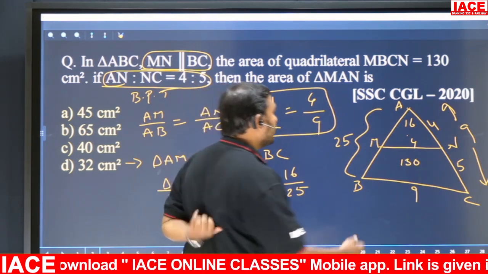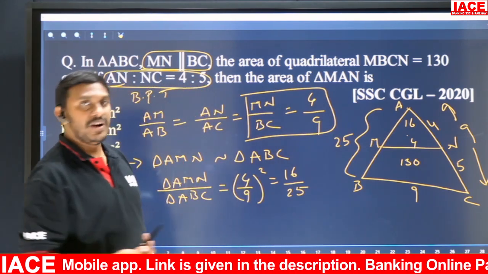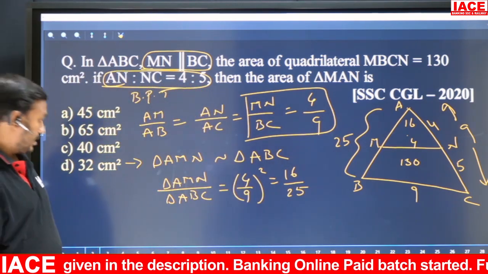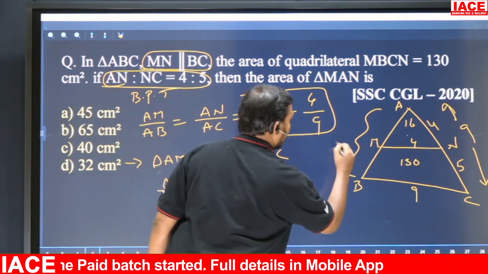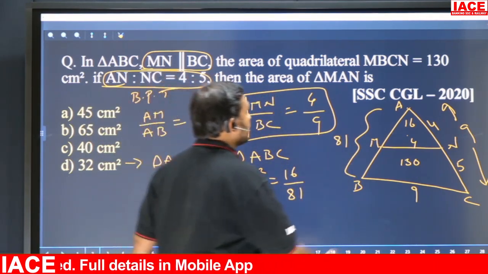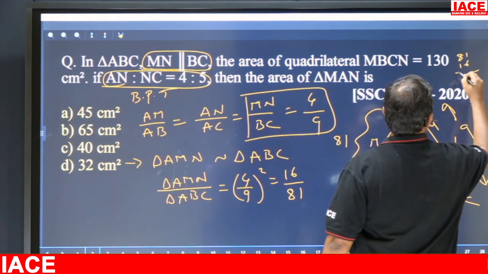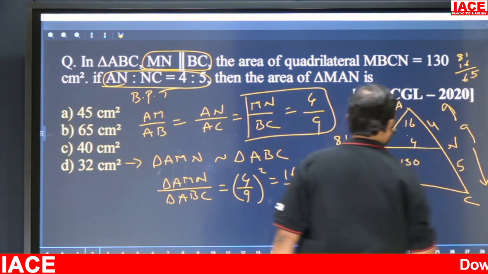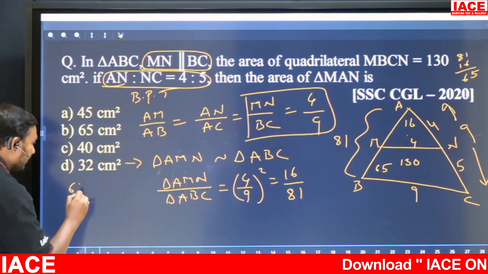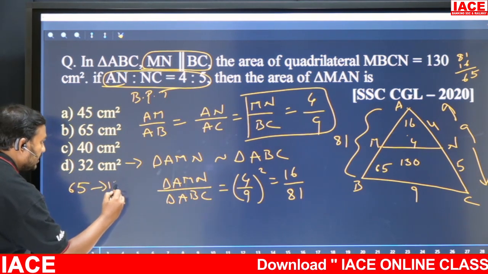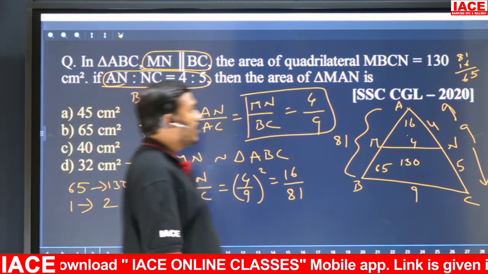Means remaining part is how much? 9 parts. So now, sorry, not 25, 81. So 81 minus 16, that is how much? 65 parts. That means 65 parts is 130. Means one part is how much? 2.